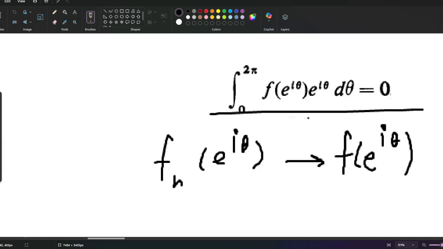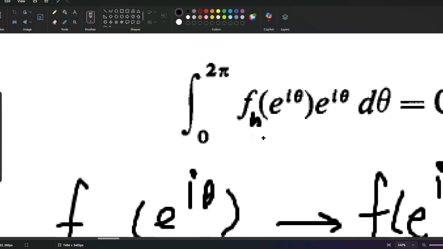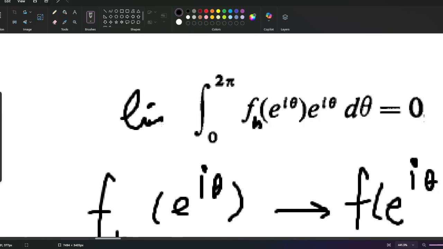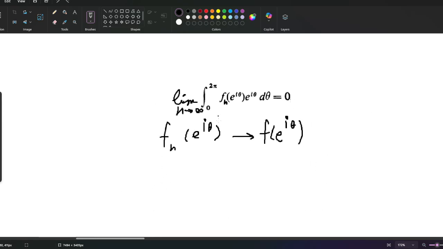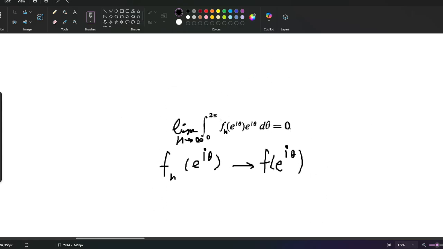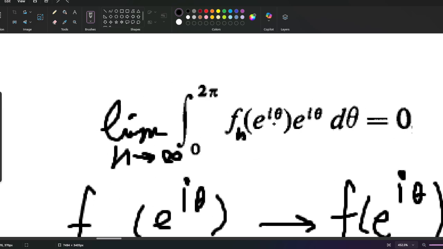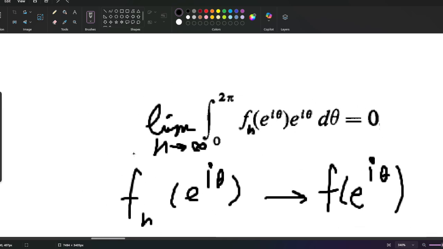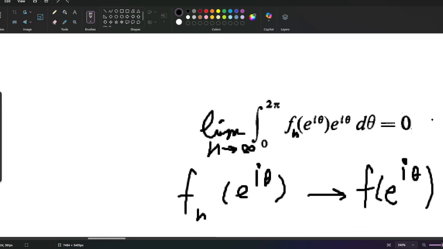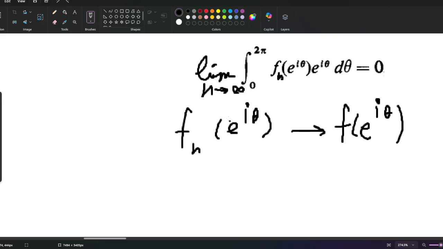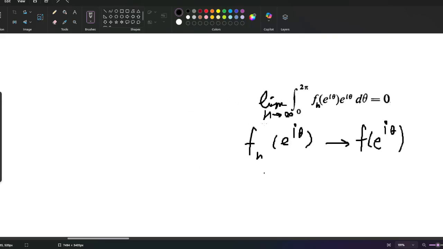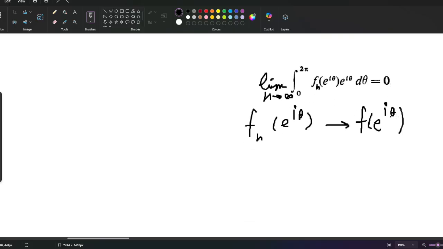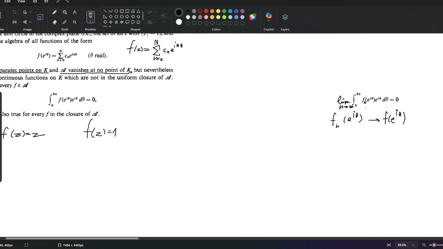Then if we take the limits of this integral, it is also going to approach 0. So we have to show that there is some function for which this integral is not equal to 0, and we also have to show that this integral is even true for functions that belong to A.